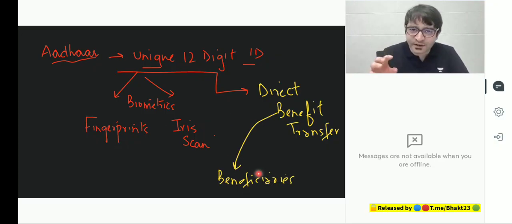For example, I am a beneficiary. I should get scholarship from the state. I should get old age pension from the state. I should get kerosene subsidy from the state. I should get LPG subsidy from the state. Clear? I should get disability bonus from the state.